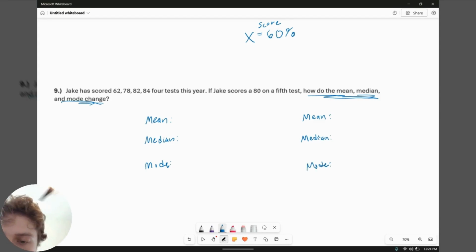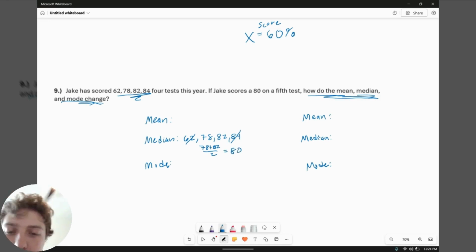I'm going to look at the mean last just because that requires some calculator work. Let's look at the other ones first. It looks to me like this is already in order. So if we start to cross some stuff off then, there's 2 values. We could average those out, and that should come out to 80, right? Halfway between 78 and 82 is 80. That is the middle. The mode, it doesn't look like there's anything that repeats the most. So that would be none.